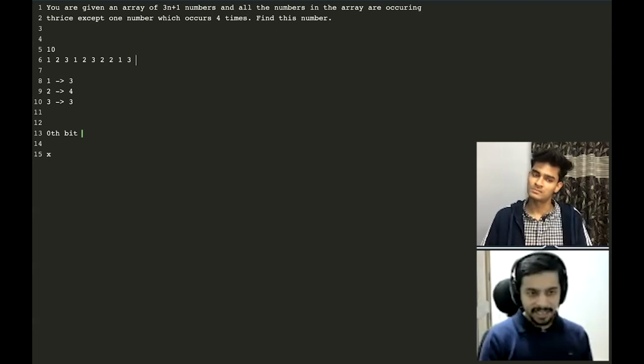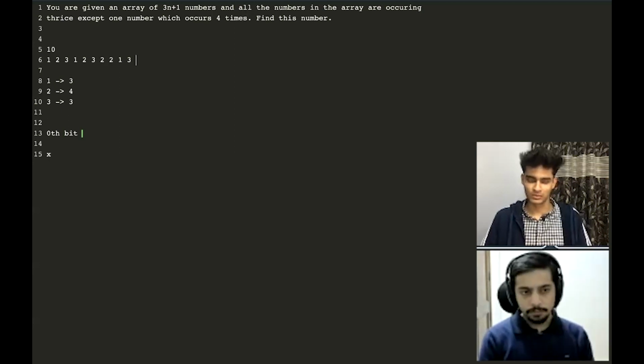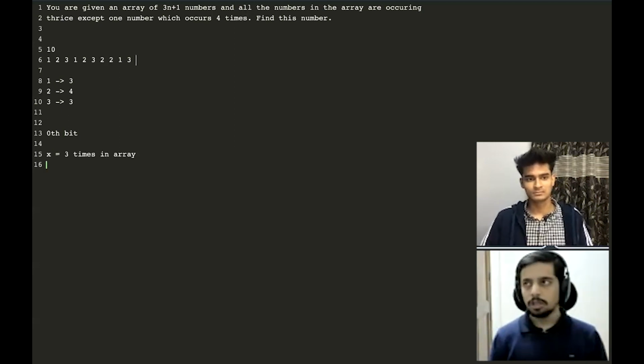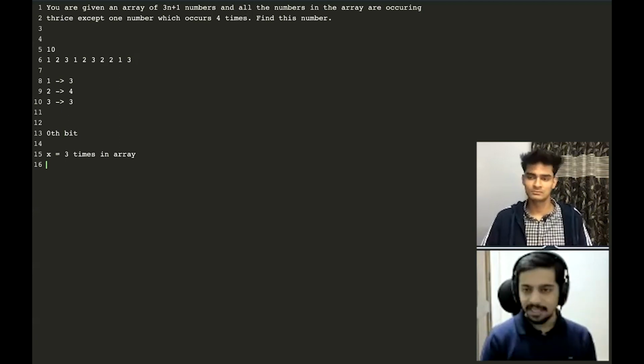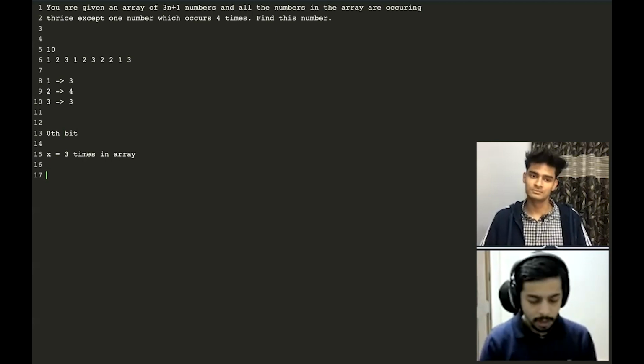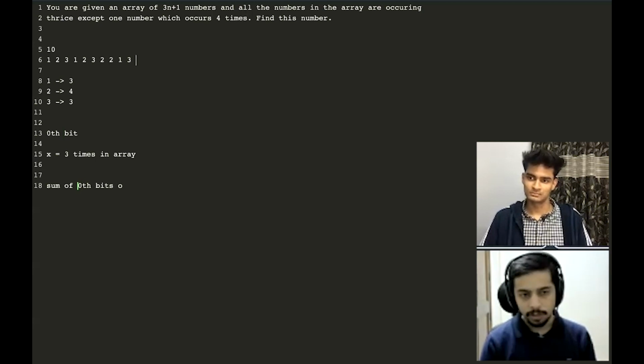So imagine x and the 0th bit of x. Let's say that x appears 3 times in the array. And also think that the 0th bit of x is either a 0 or a 1. That's for sure. So if I just think about the 0th bit of each and every number and I sum them up together, I'm trying to find this sum of 0th bits of all numbers, of all 3n plus 1 numbers.